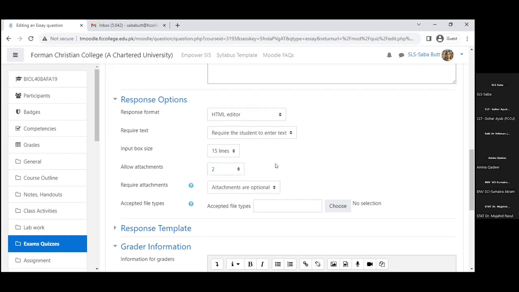Or maybe if we simply have sections of an assignment, then for an answer they can also do this. Now, two things. Attachments are optional. Can they work only with the online text, or maybe we want both? It depends. Attachments are optional, or we can select that they have to add one attachment, two, or three. Now, how many accepted file types are there? Which file type can they submit? Word, PowerPoint, Excel, or whatever. We can choose